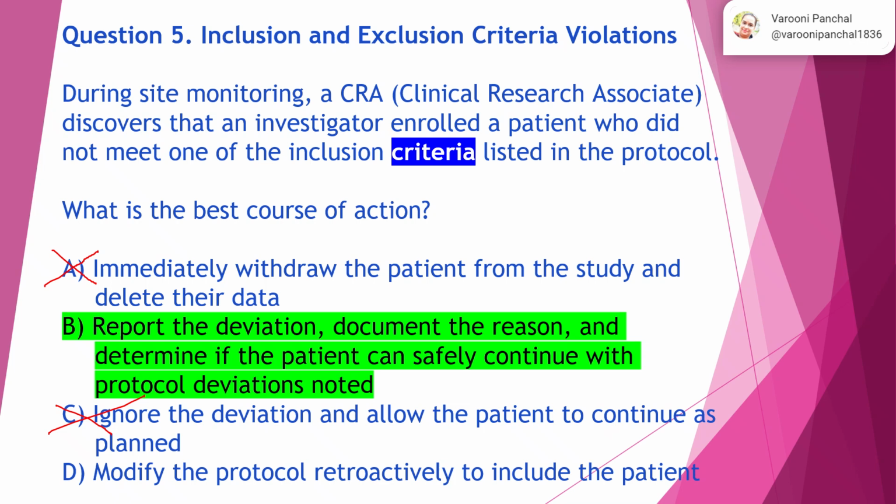Option D, modify the protocol retroactively to include the patient. No, you cannot just simply make any modifications and include that patient, right? So the correct answer is option B, report the deviation. You need to document the reason and determine if the patient can safely continue with protocol deviations noted. So the correct answer is B.